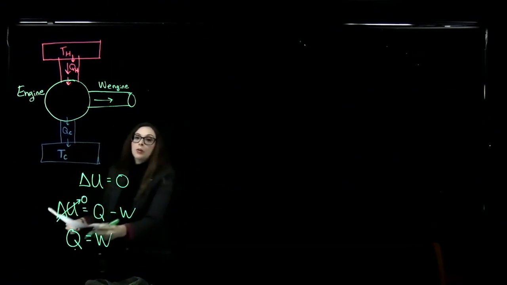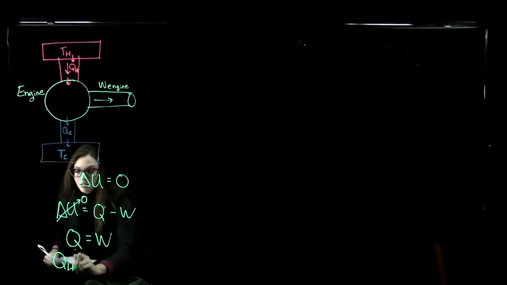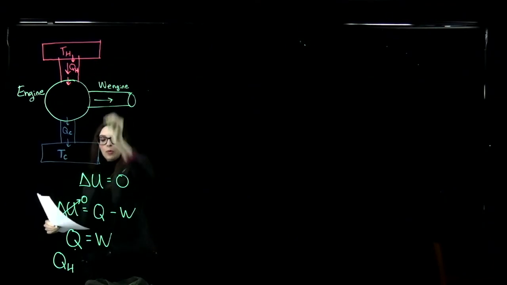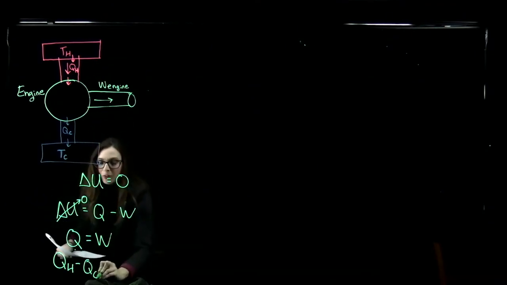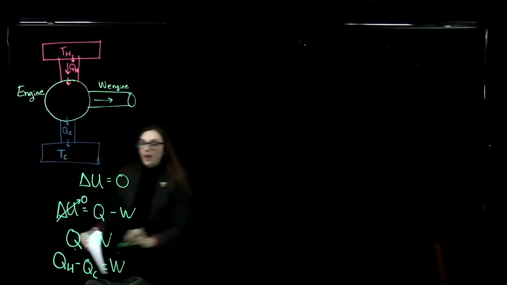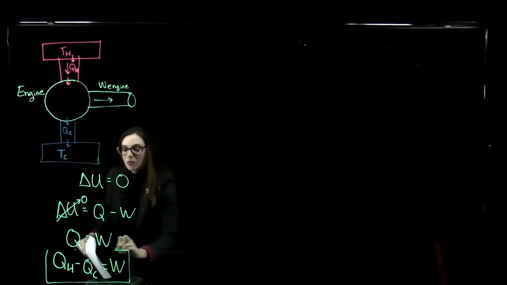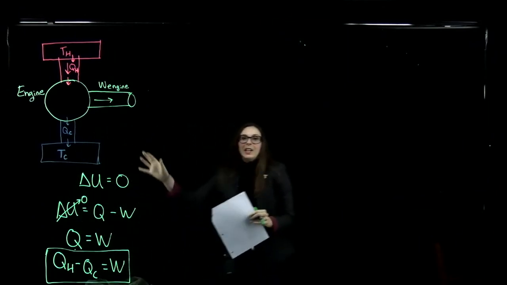Remember that this Q is the total heat in our system. It's going to be the heat coming from the warm reservoir minus the heat that's going into our cold reservoir. And that has to equal the work done by our engine, okay? So this is what's happening here in our theoretical engine.